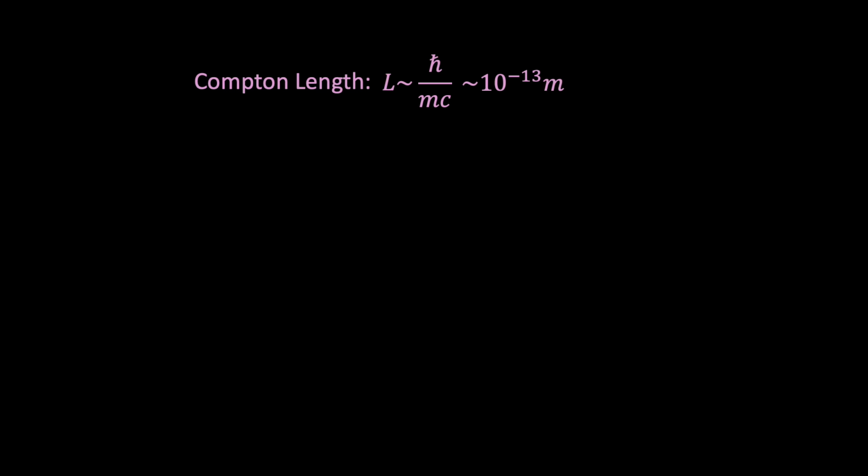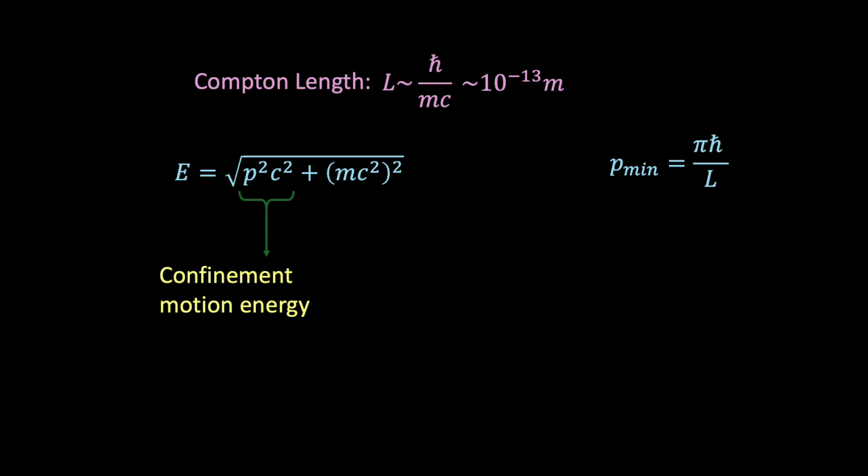Now, if we look back at our energy and momentum equations, then we see that we can think of the first term inside the square root of the energy term as representing the confinement motion energy, which changes depending on the size of the box L, whereas the second term relates to the mass energy, which remains constant.